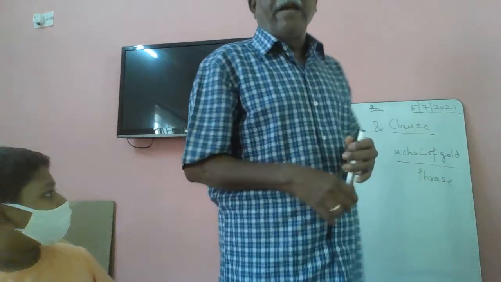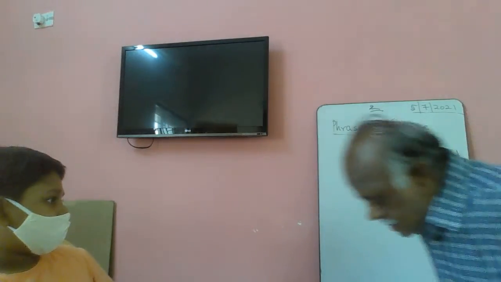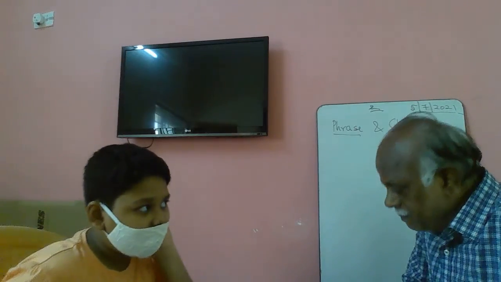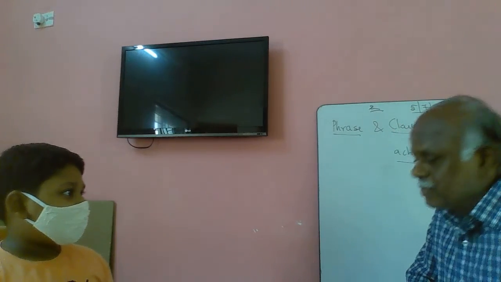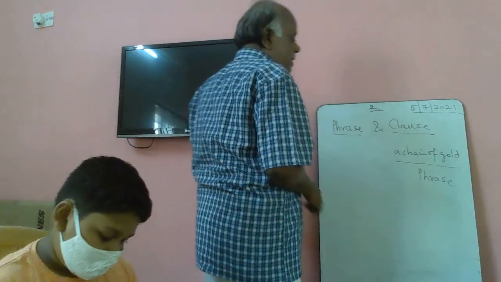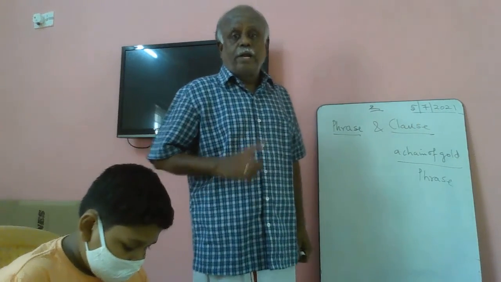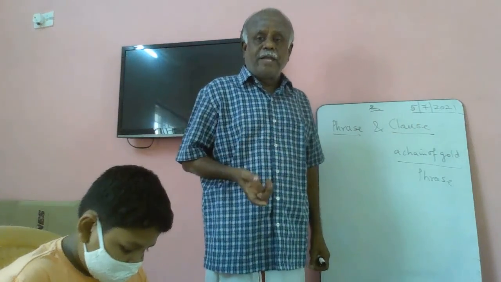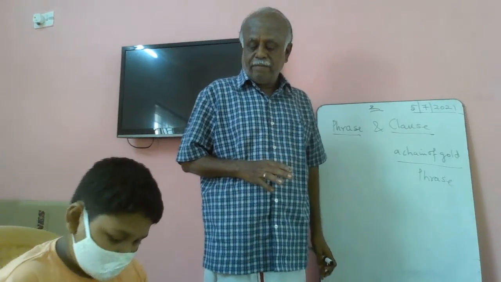So how do you define a phrase now? Let us define a phrase. A phrase is defined as a group of words that combine together, give some meaning and not full meaning. It's called a phrase. And you have to say it doesn't have a subject or a predicate.